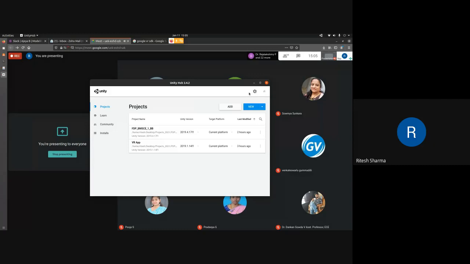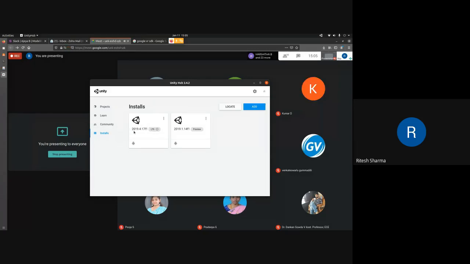I'm assuming it is taken care of for everyone. Similarly for the installation of Unity, I'm assuming that everybody has installed this particular version, 2019.4.17 F1, which is the LTS version, which stands for long-term support.